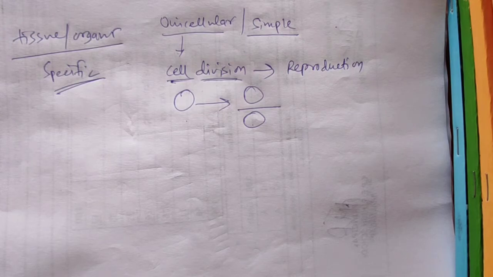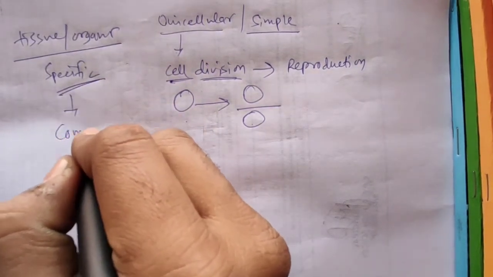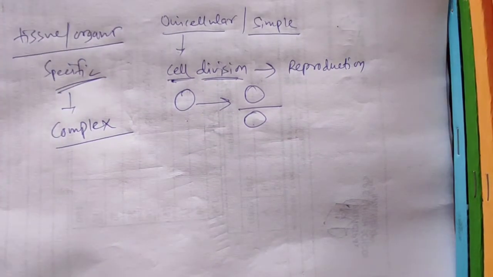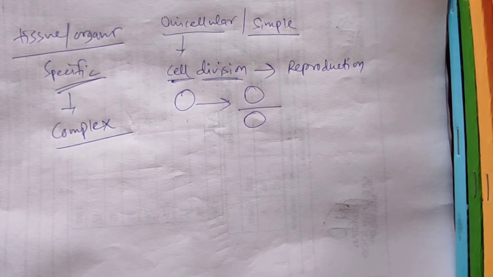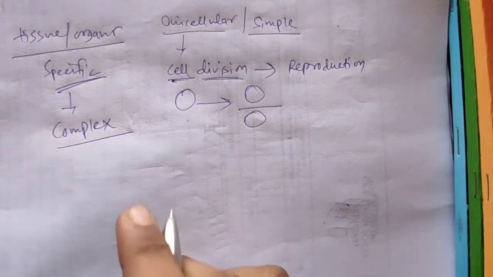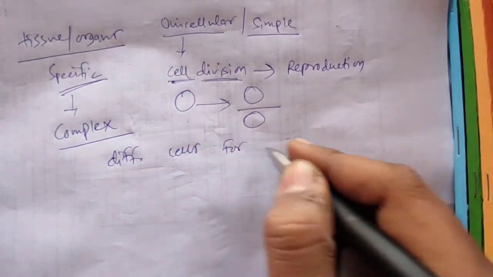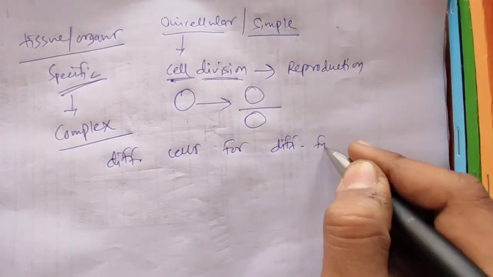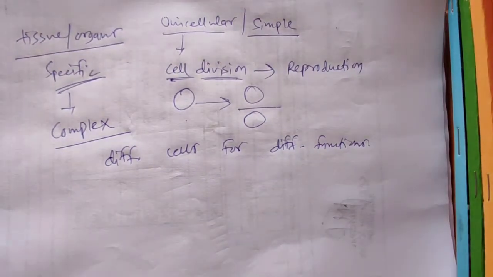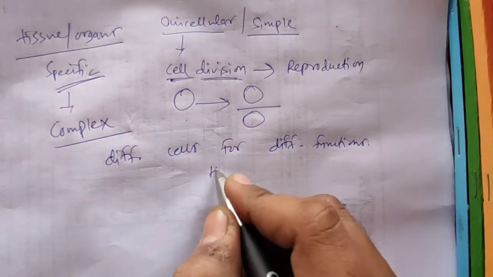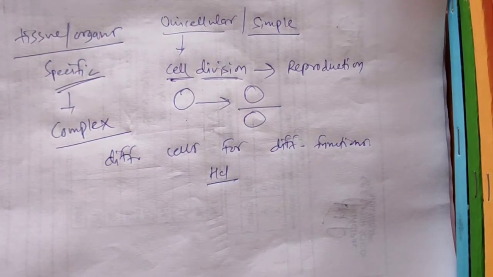So that's why there are complex systems of reproduction in higher organisms. Means we have different cell types to perform different specialized functions. Like cells present in our stomach can only produce HCl, they cannot produce sperm.